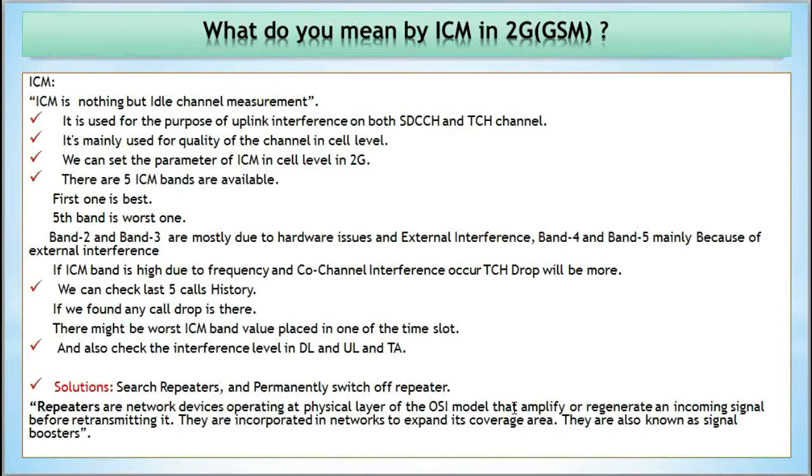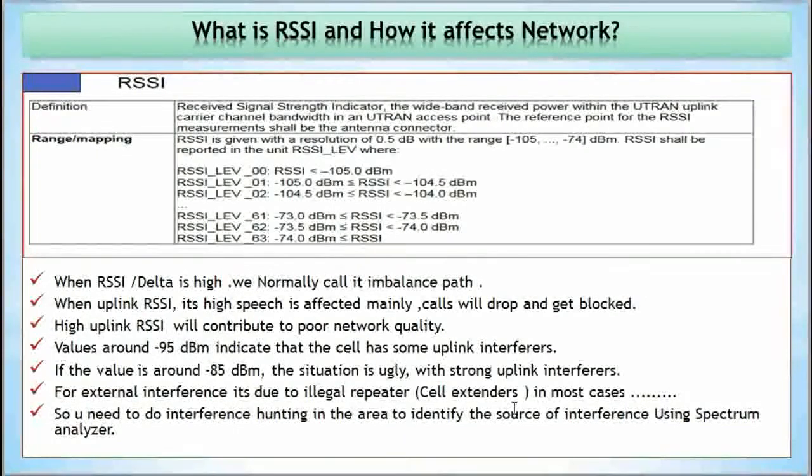Now second question, what is RSSI and how it affects the network. Here we can see RSSI means received signal strength indicator. It is the wideband received power within the UTRAN uplink carrier channel bandwidth in a UTRAN access point. Okay, the reference point for the RSSI measurement shall be the antenna connectors. Range and mappings are here.